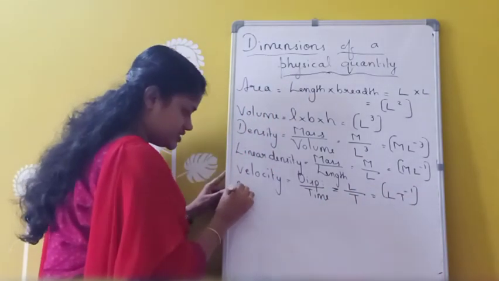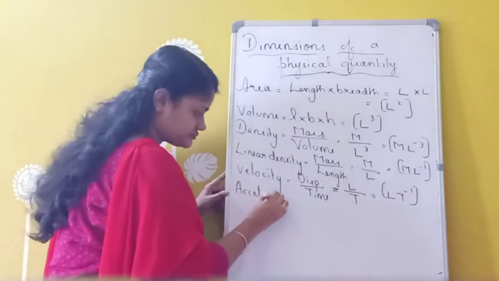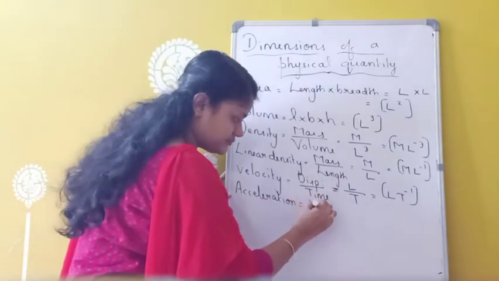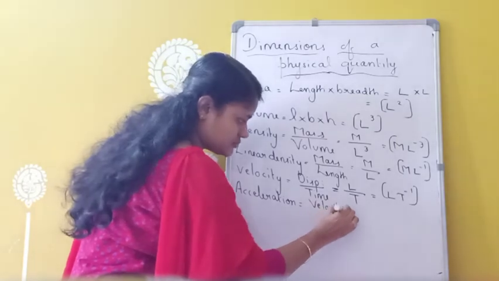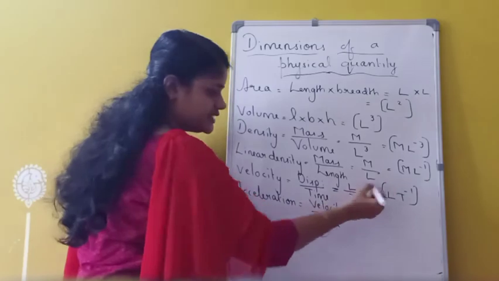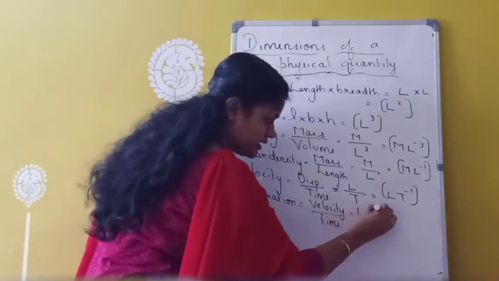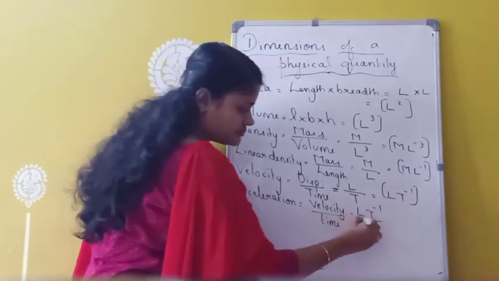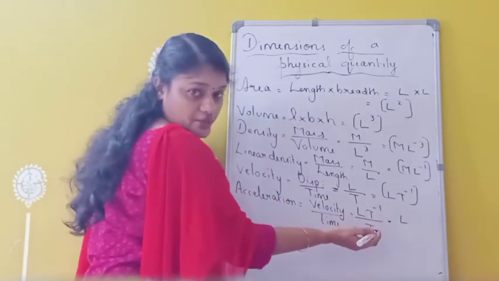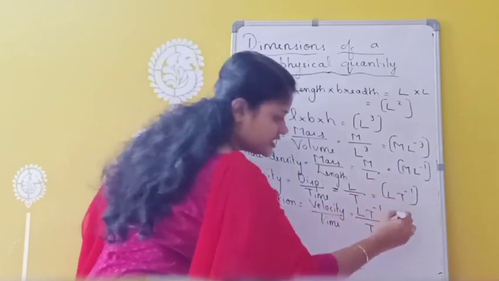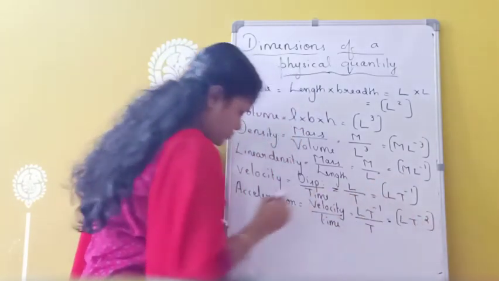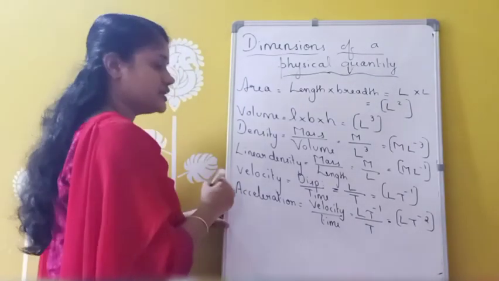Next is acceleration. The acceleration formula is velocity by time. So velocity, what is the dimension? LT raised to minus 1 divided by time T. That means L, this T also I am taking to the numerator. That means LT raised to minus 2. Okay, acceleration. Then comes force.